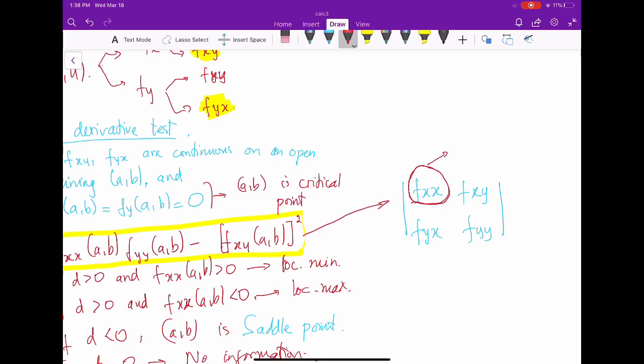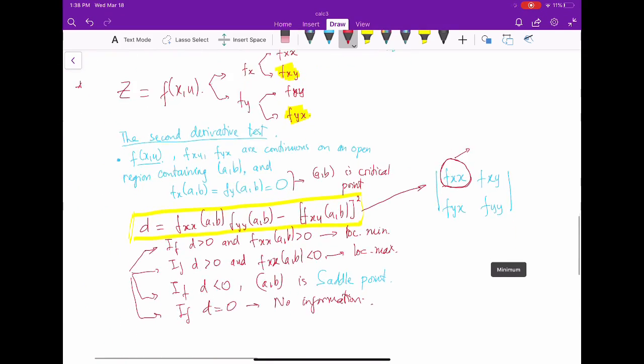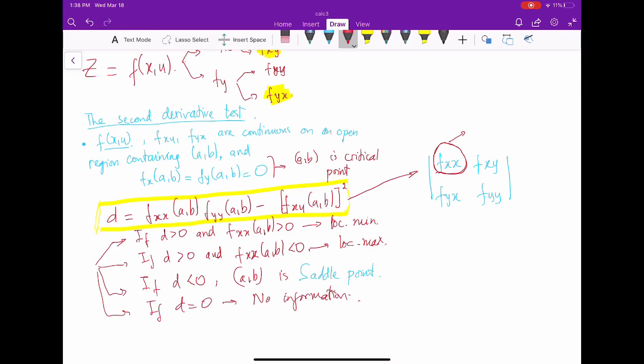And if D is less than 0, that is a saddle point. That means the function does not have a local extremum at this point. And when D is equal to 0, no information. It is the same situation as for a function of one variable: if the second derivative is equal to 0, that could just be an inflection point.